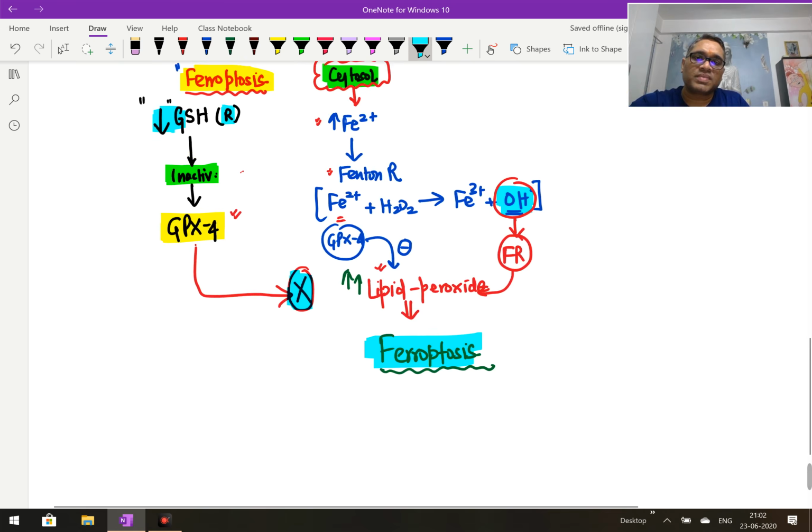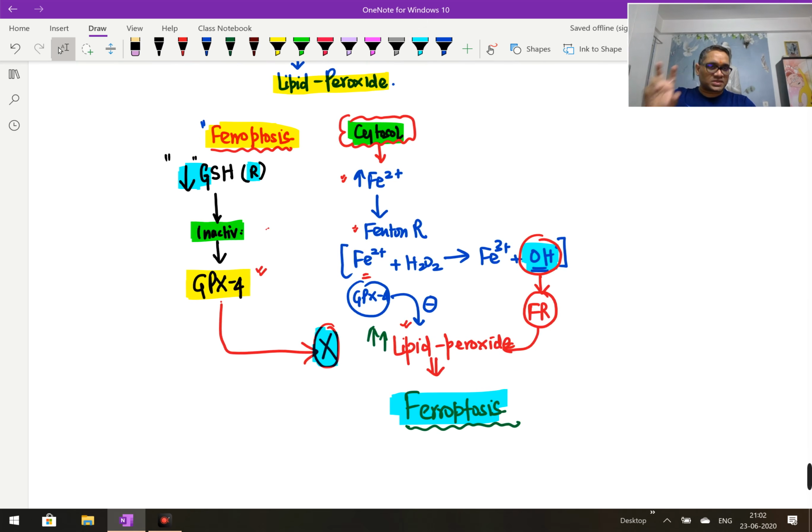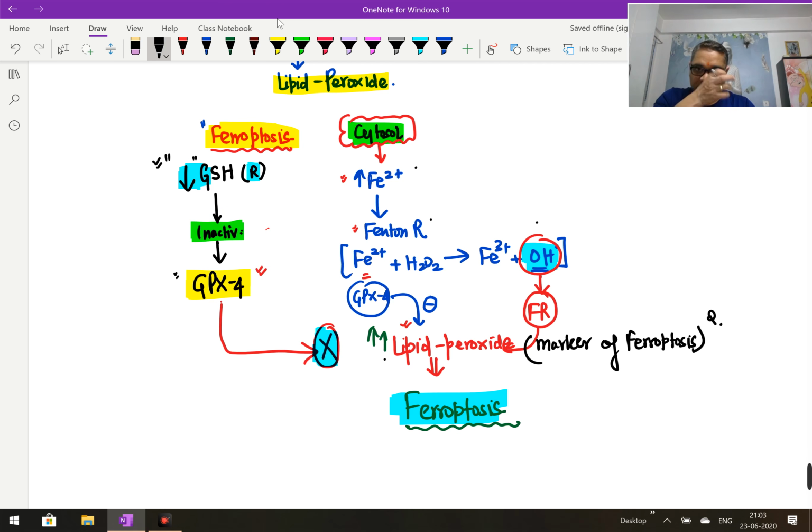Now again I will brief you. You can see what is happening in ferroptosis. There is a decreased amount of glutathione, which is causing inactivation of glutathione peroxidase 4, which is the master regulator of ferroptosis, right? Because of this, increased cytosolic iron is causing Fenton reaction, forming free radicals. Free radicals are forming an increased amount of lipid peroxides. And you remember what I said in the beginning, this is the marker of ferroptosis, right? Once again I am writing so that you should not forget, as this can be a future question in exam.